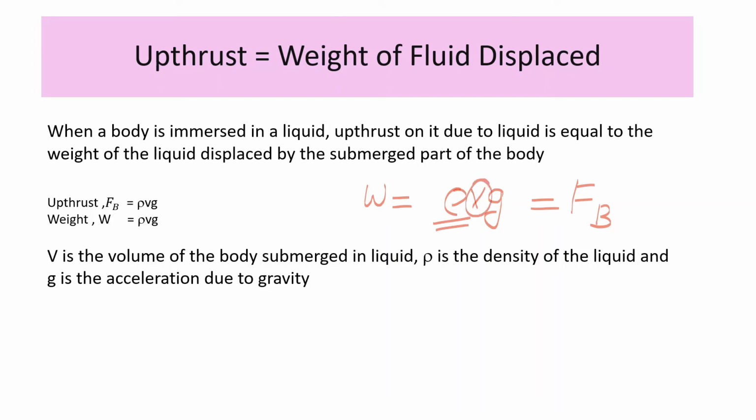where rho is the density of the liquid, V is the volume of the body submerged in the liquid, and g is the acceleration due to gravity. From this expression, it is clear that the upthrust depends directly on the density, directly on the volume, and directly on the acceleration due to gravity.